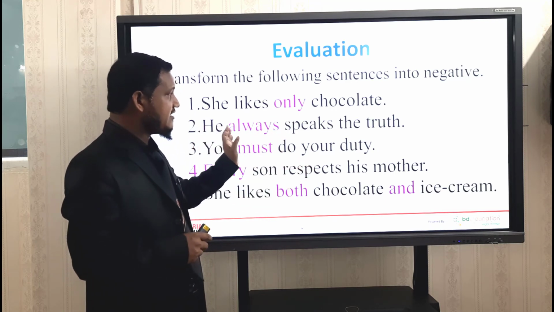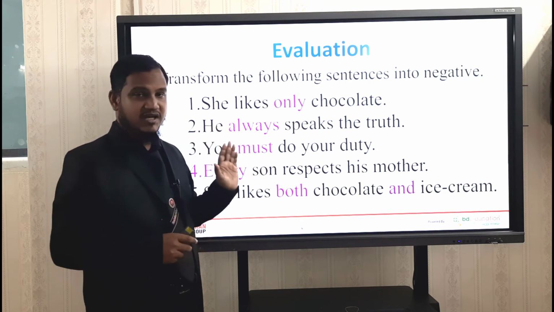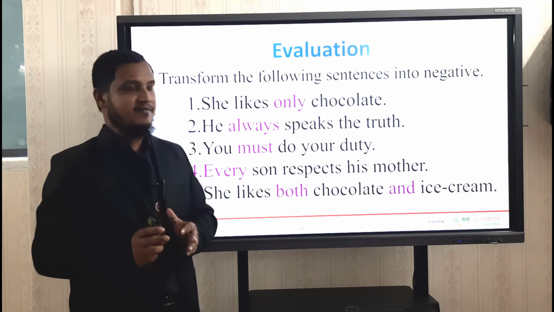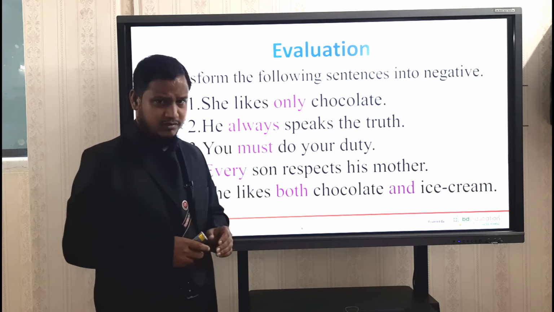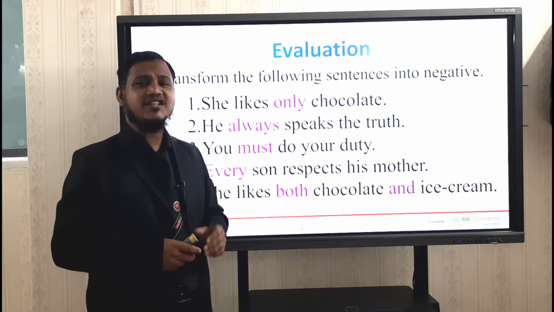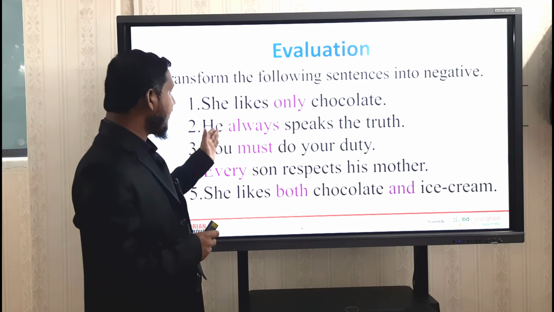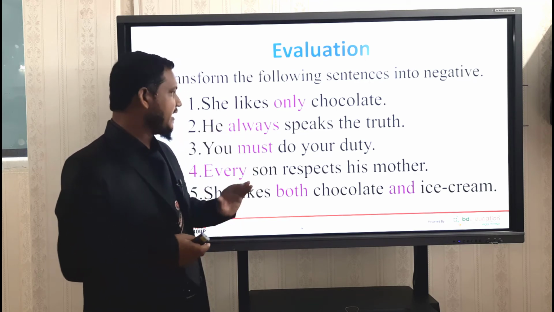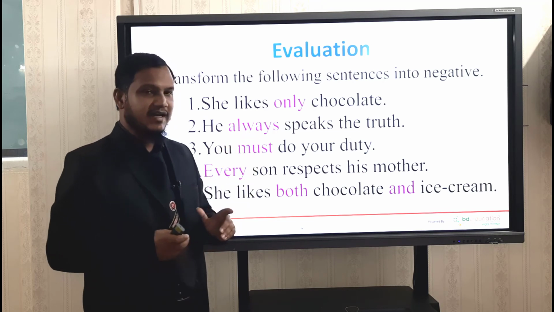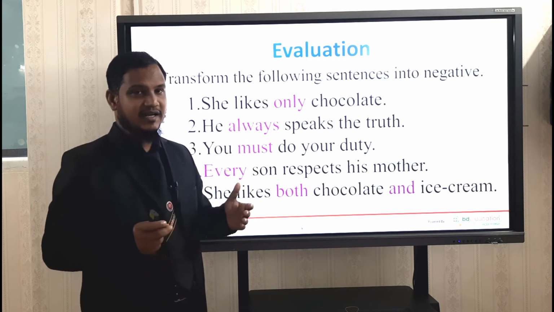So if you want to change this sentence into negative, at first you will have to change the word always into negative form, and that is never. He never speaks the truth. Is it correct? No, it will be wrong. So what is the correct answer for this sentence? He never tells a lie. Dear students, you cannot say he speaks a lie, rather you should say tell a lie. He never tells a lie.